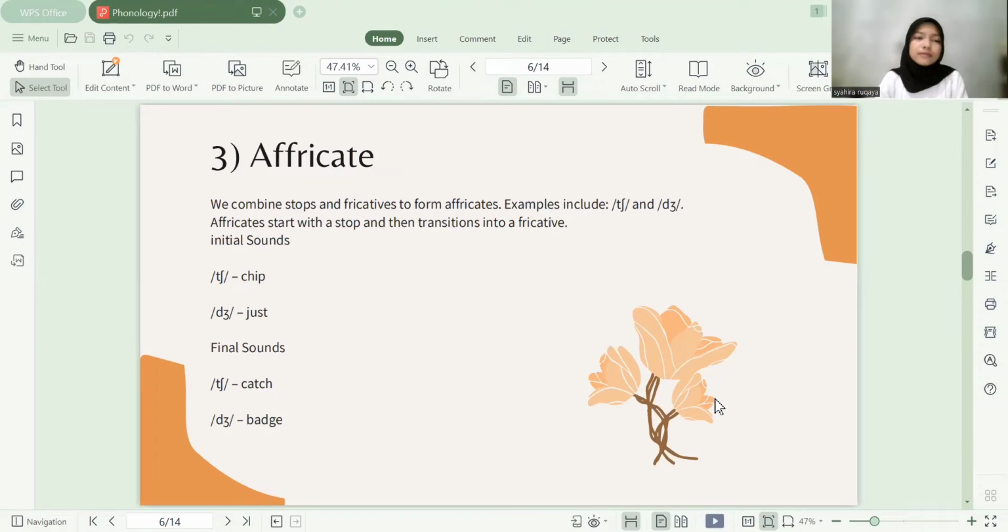Next, the third one is affricate. We combine stop and fricative to form affricates. Examples include ch and j. Affricates start with a stop and then transition into a fricative. Initial sound. Ch for chip, j for just. Final sound. Ch for catch and j for batch.